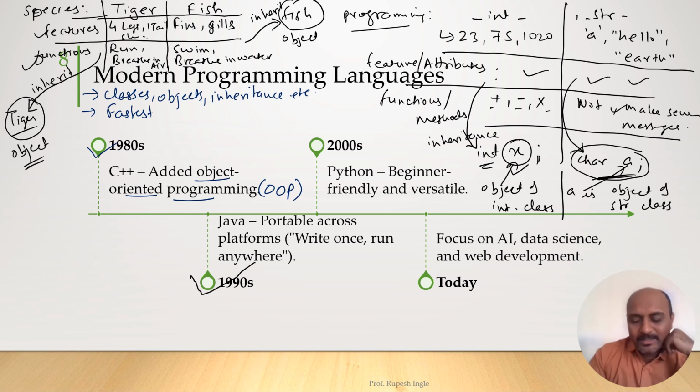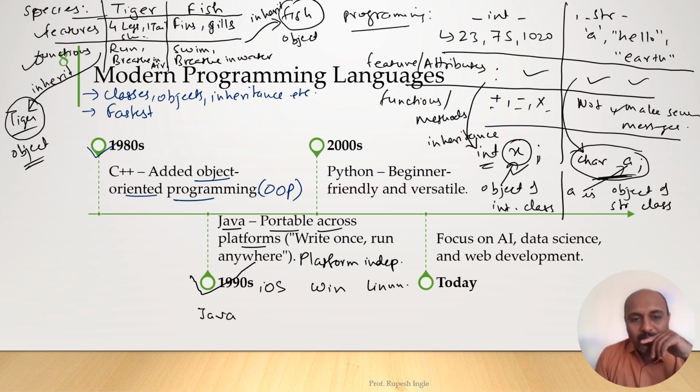Then in the 1990s we have Java. Java is portable across different platforms, so it is platform independent. Platform independent means what? There are different platforms, operating systems, like iOS is one of the platforms, Windows is one of the platforms, Linux is one of the platforms, right? So if you write any code in Java, it will be able to run on different operating systems like iOS, Windows and Linux.